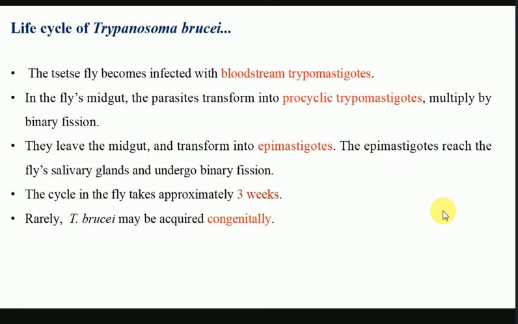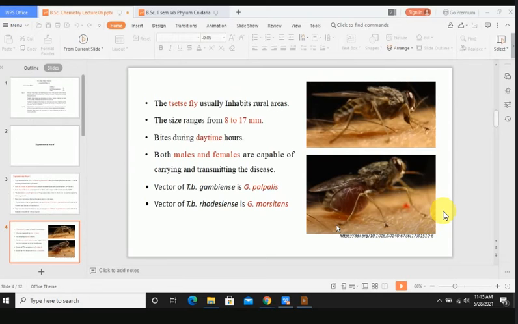Then how does the transmission from infected humans to other humans occur? It is again through the tsetse fly, which takes the blood that contains trypomastigote forms.